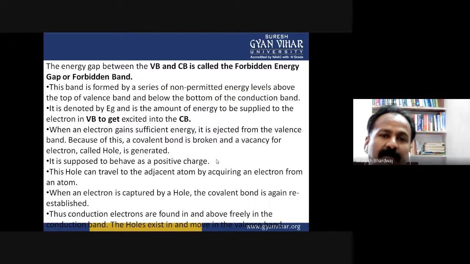The energy gap between the valence band and conduction band is called the forbidden energy gap or forbidden band. So there is a difference between the valence band and the conduction band, and that difference or empty space is known as the forbidden energy gap or forbidden band. This band is formed by a series of non-permitted energy levels above the top of the valence band and below the bottom of the conduction band.